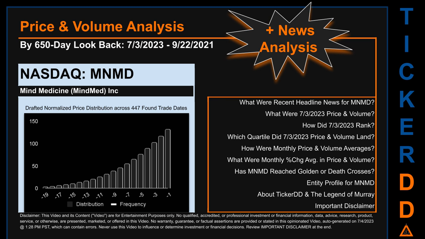The chart shown on this page is our initial attempt at studying the price for MNMD after dynamically normalizing price distribution across those discovered trade dates. The bar chart is the generated distribution and the overlaid line graph, if it is generated, is the frequency of the prices on the x-axis. We will enhance this look-through as our AI model progresses in the next iteration. Remember that this is just a drafted, in progress, observational model to best fit abstracted third-party data into various opinionated views. Before we jump into price and volume analysis, let's look at recent headlines for MNMD.